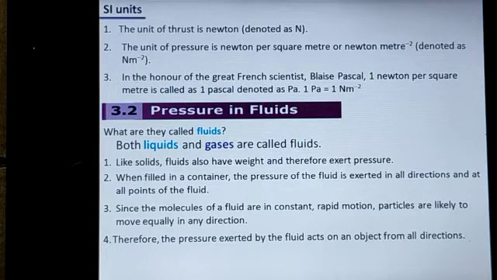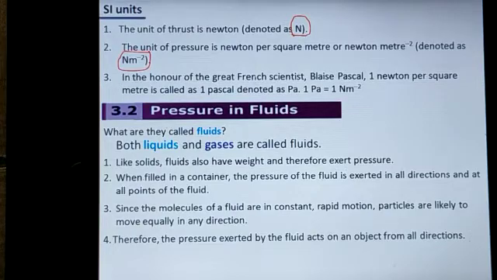Unit of thrust is Newton. Unit of pressure is Newton per square meter. For thrust, the unit is N, but for pressure, the unit is Newton per meter square.